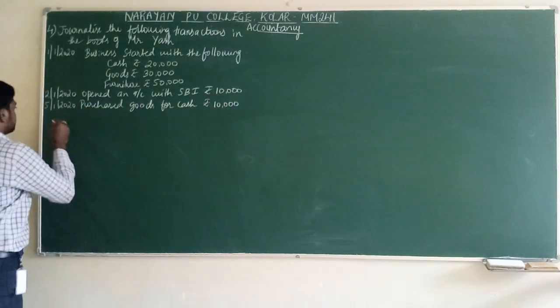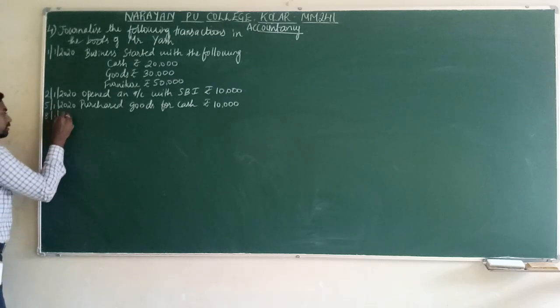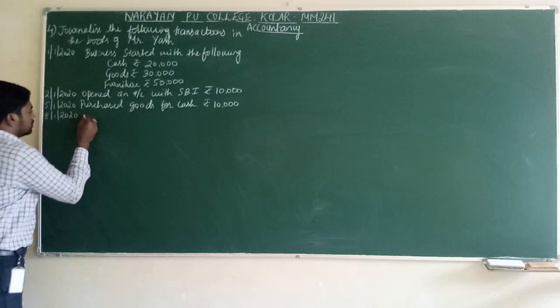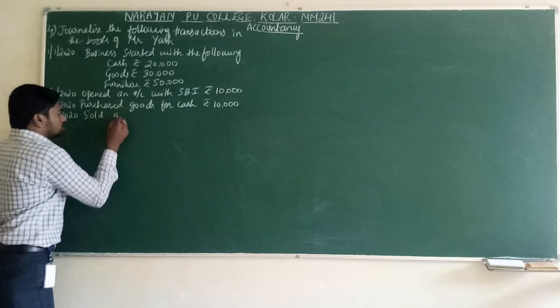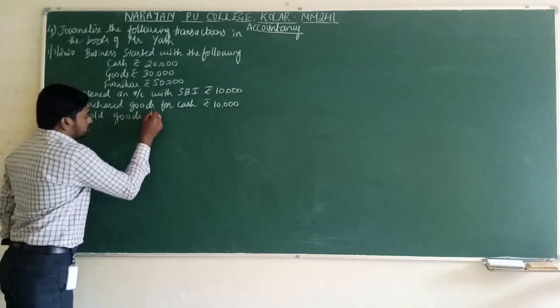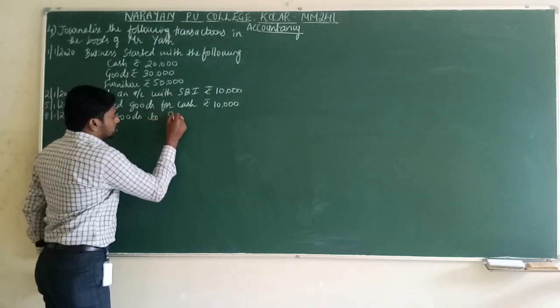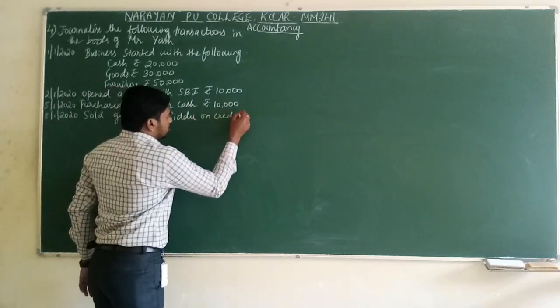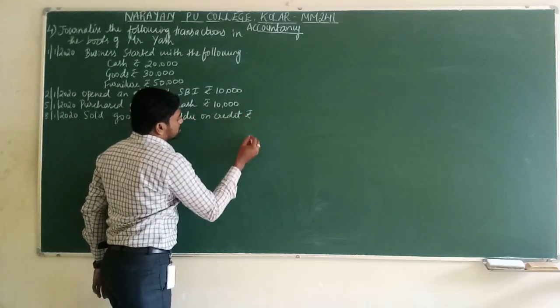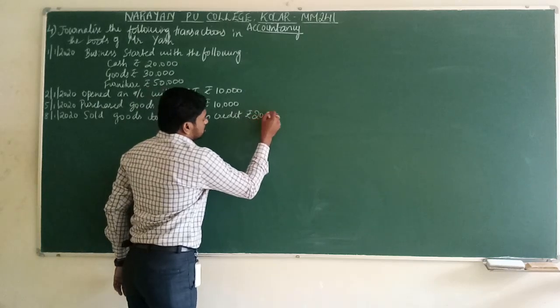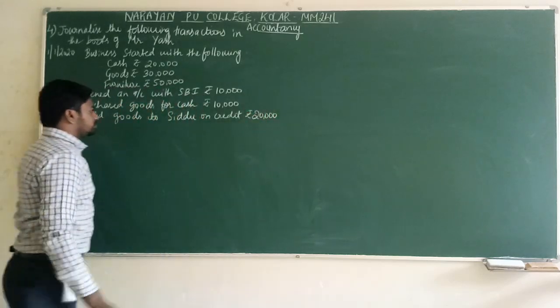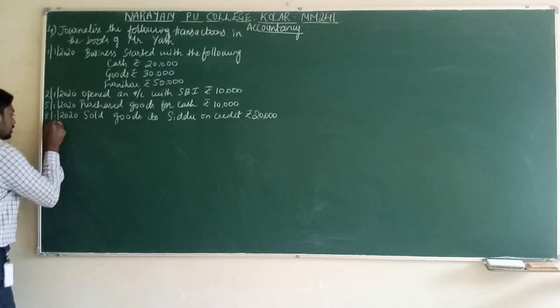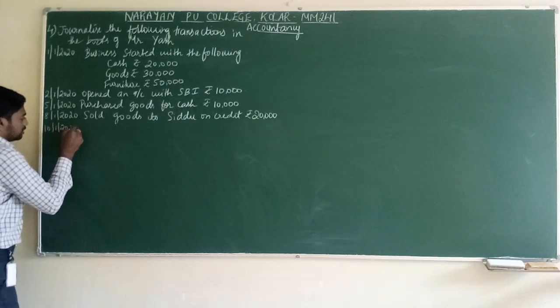Next date, 8th January. 8/1/2020. Sold goods to Sidhu on credit for rupees 20,000. Next date, 10th January. 10/1/2020.